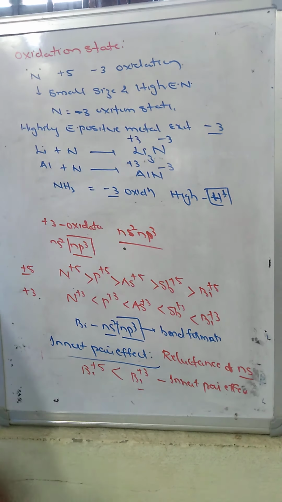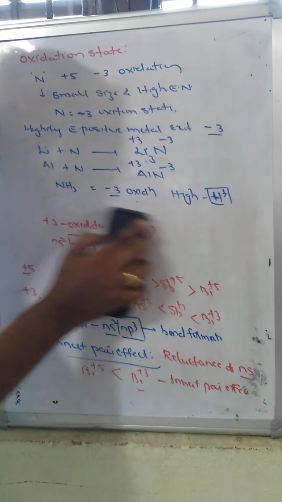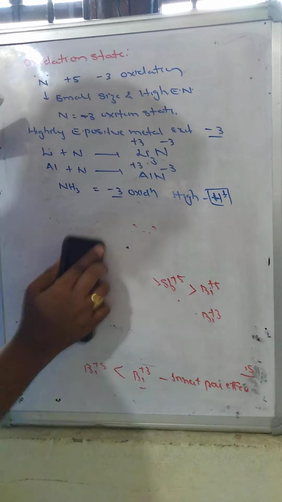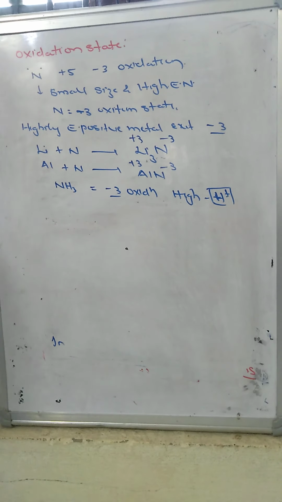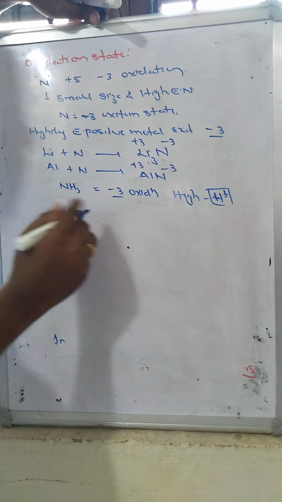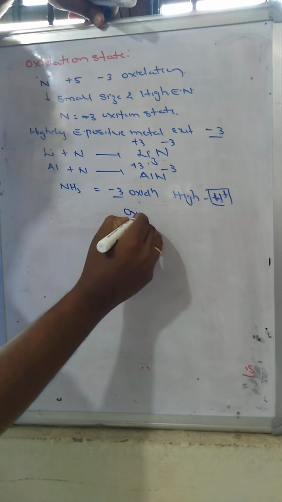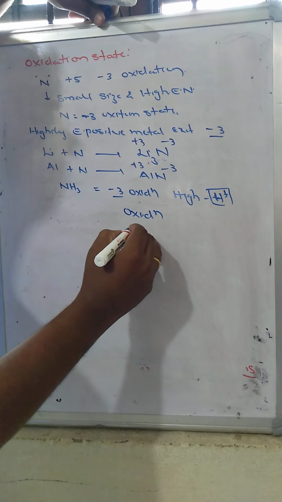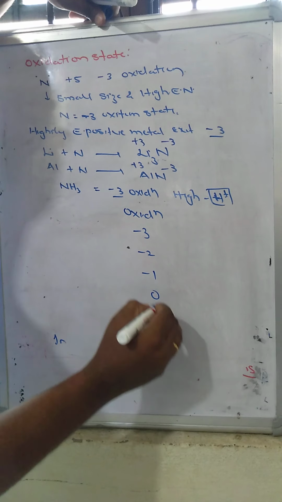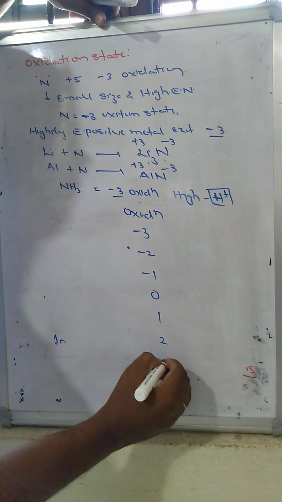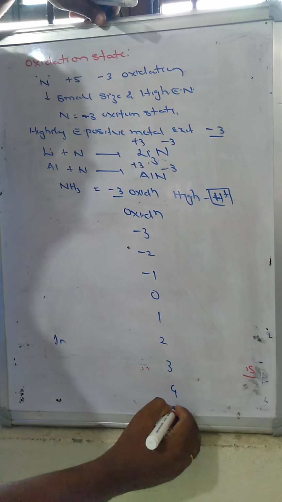Now we will see the various oxidation states of nitrogen compounds: -3, -2, -1, 0, +1, +2, +3, +4 and +5.